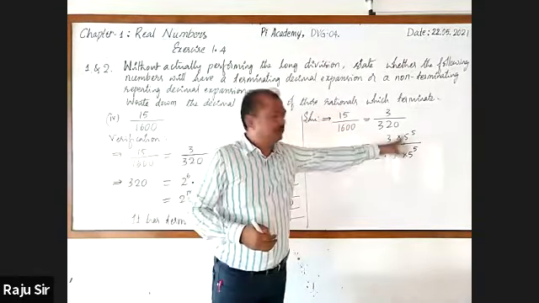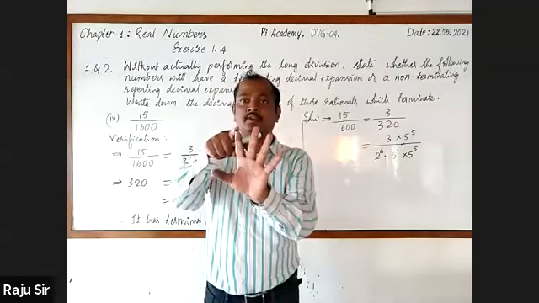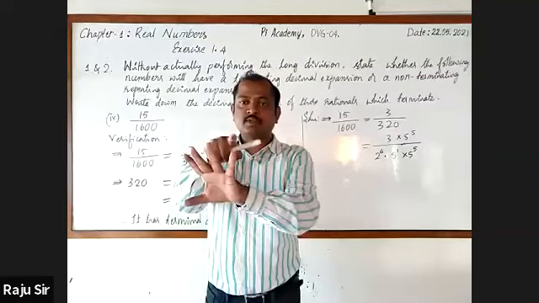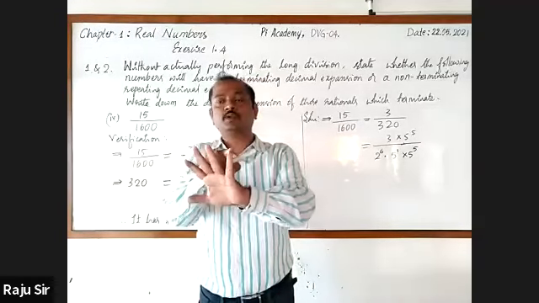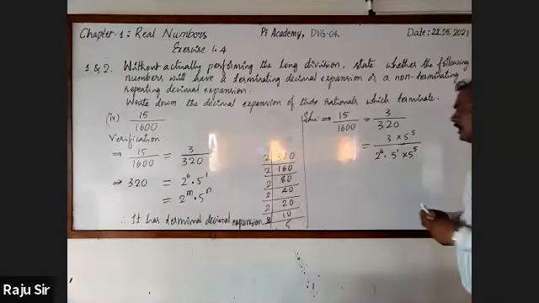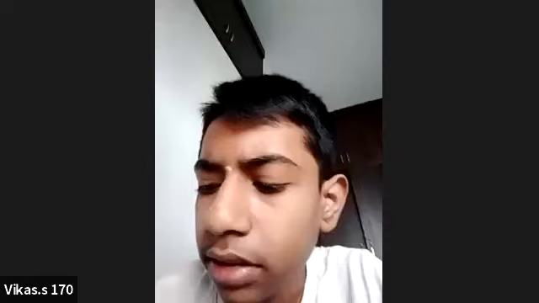You are familiar with 5 raised to the power 5, because we have already come across it. It is 3125. Just answer: 5 5s are 25, 25 5s are 125, 125 5s are 625, 625 5s are 3125. Don't go for multiplying again in the working column. Directly you may write it. Sir, why 5 raised to the power 5? Then 3 times 3125 is 9375.